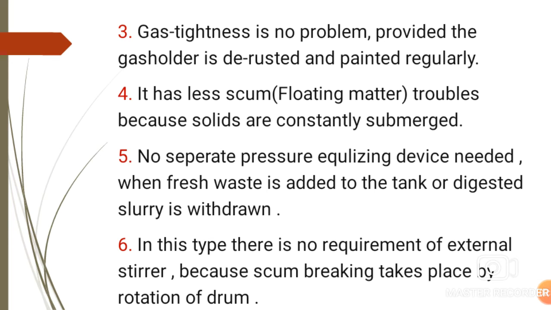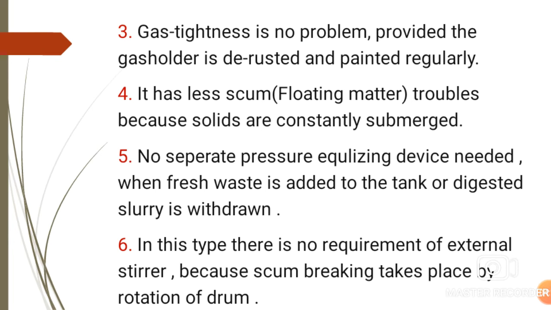Fifth advantage is that no separate pressure equalizing device is needed when fresh waste is added to the tank or digested slurry is withdrawn. That means in this plant the pressure automatically remains constant, and we don't need any separate pressure equalizing device.